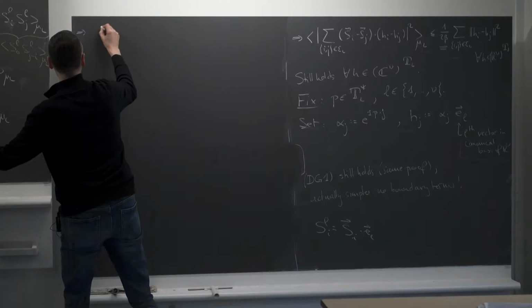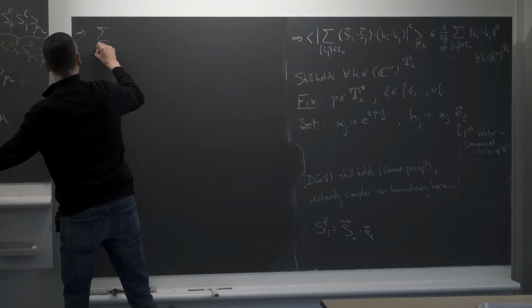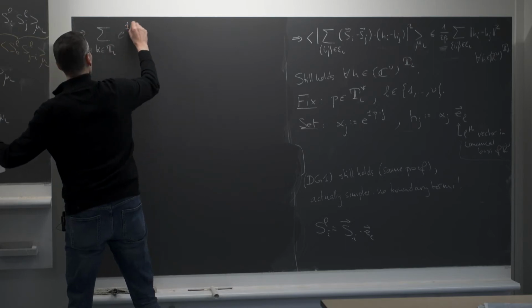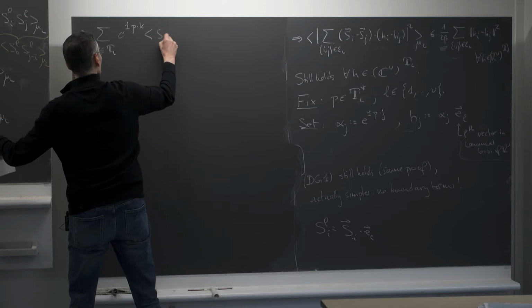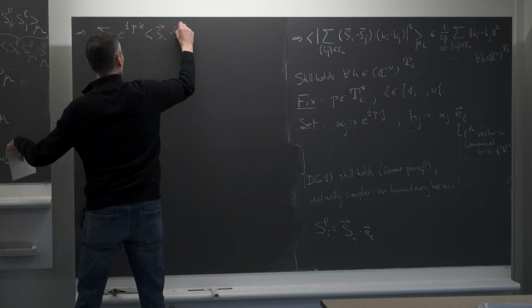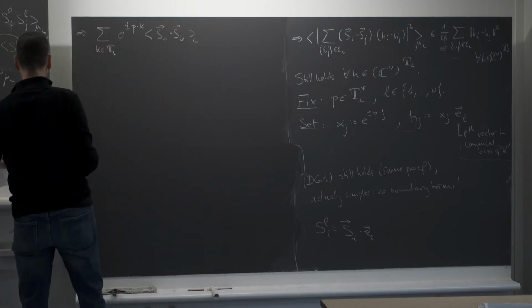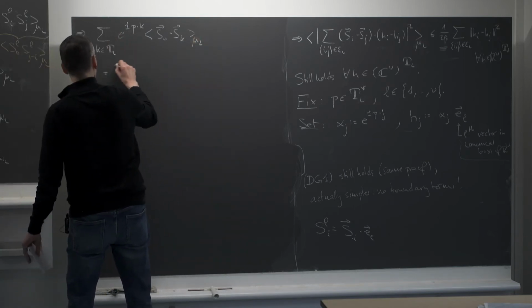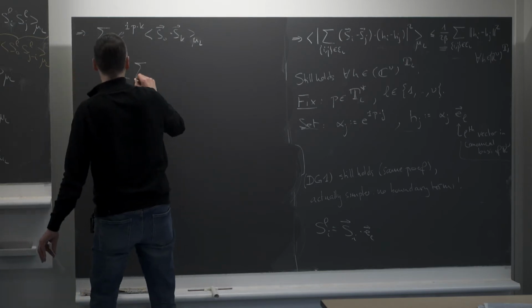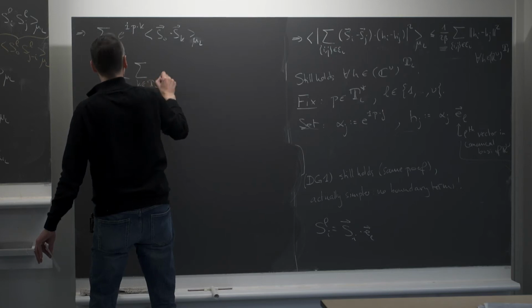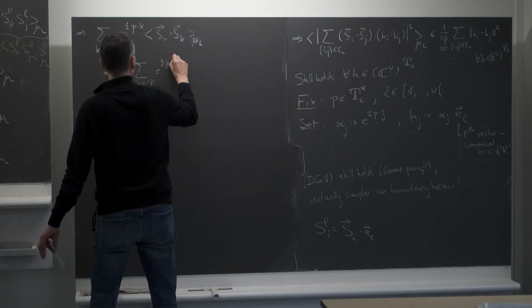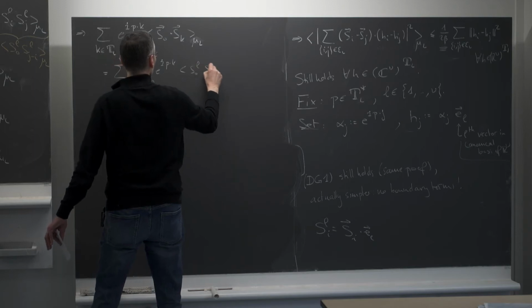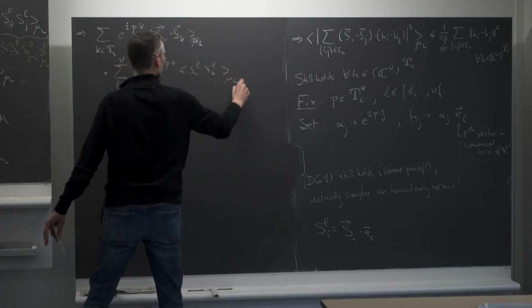So if I want to have the sum over all k in TL, e^{i p·k}, S_0 scalar product S_k, which is what I really want, under mu_L. This is just the sum for L equal 1 to nu of the sum over k in the torus, e^{i p·k}, S_0^L S_k^L, under mu_L.